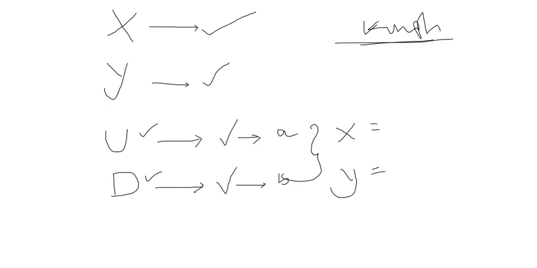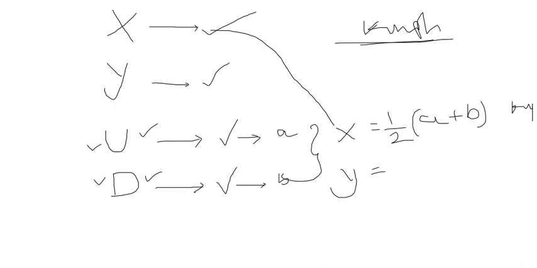If they give the U value and D value, you have to find the x value and y value. For that I gave the formula: x, the boat speed in still water, is half into (a plus b) kmph, and y is half into (a minus b) kmph. These are the problems I explained in the last class.